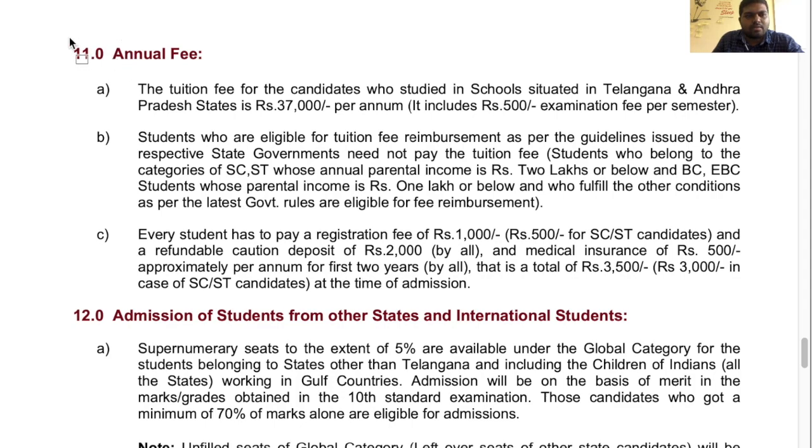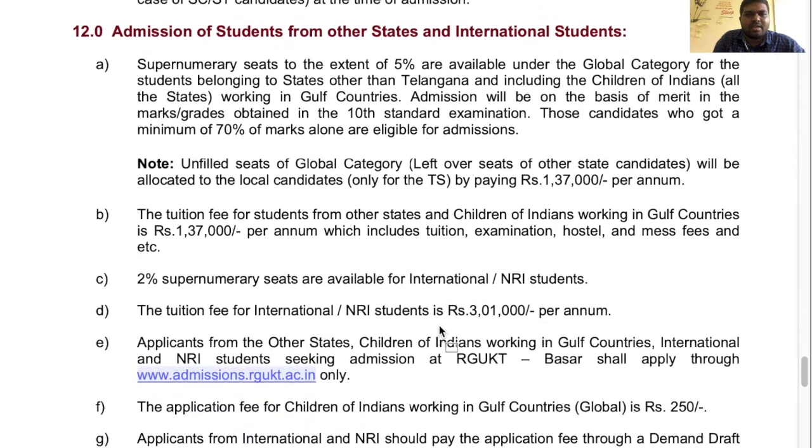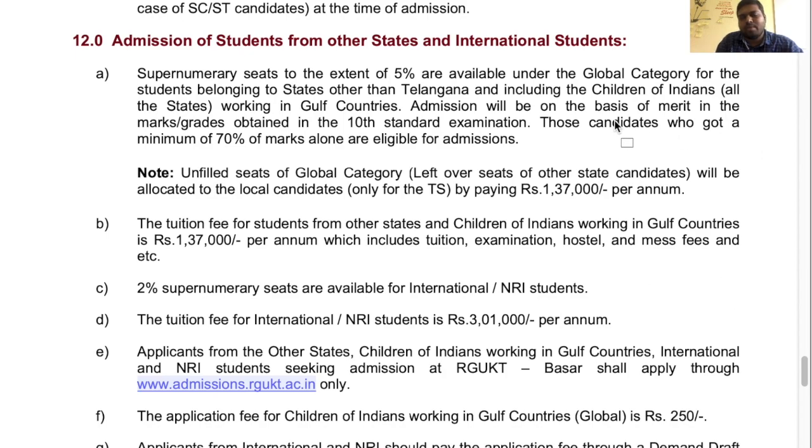And this is the fee particulars. It is 37,000 per annum, and it includes 500 rupees of examination fee per semester. I already discussed this entire thing earlier in the 2019 notification video. I will give the link in the description below, so you can go through it for the annual fee explanation. Next, coming to admissions of students from other states and international students. For all these global category seats, I already explained in that 2019 notification video. Those things are the same, they won't be changed.